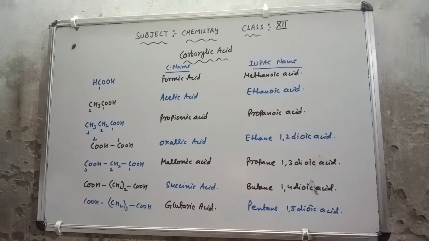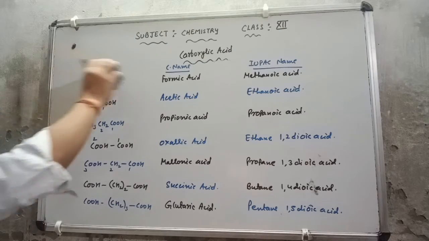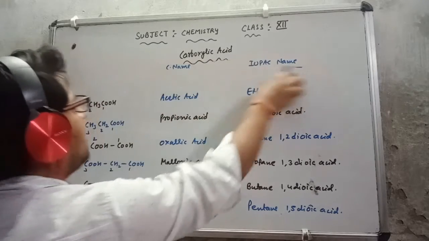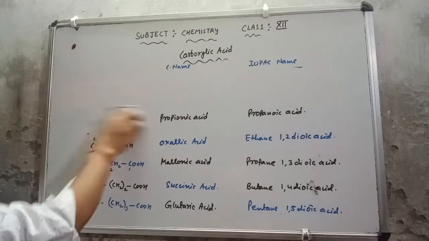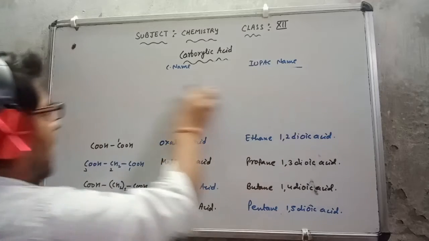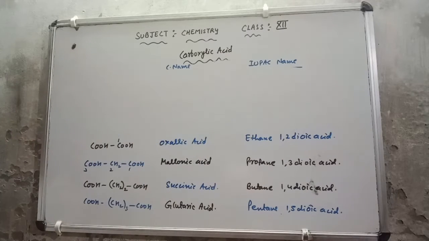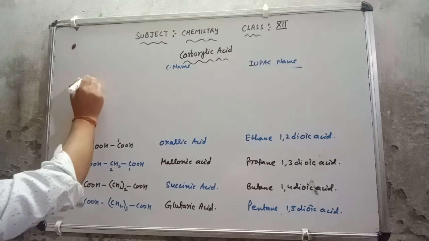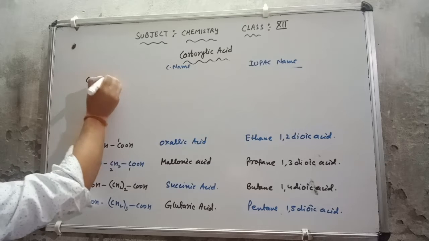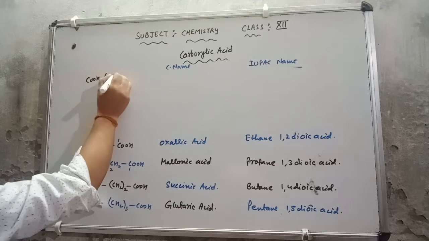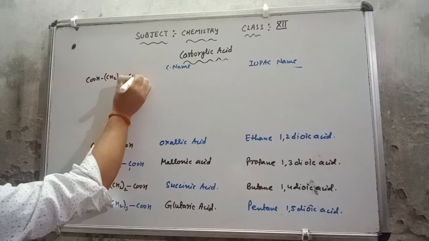The next one is an important one also. Suppose I am going to change it here, like I have changed it now to 4. This is COOH single bond CH2 4 single bond COOH.